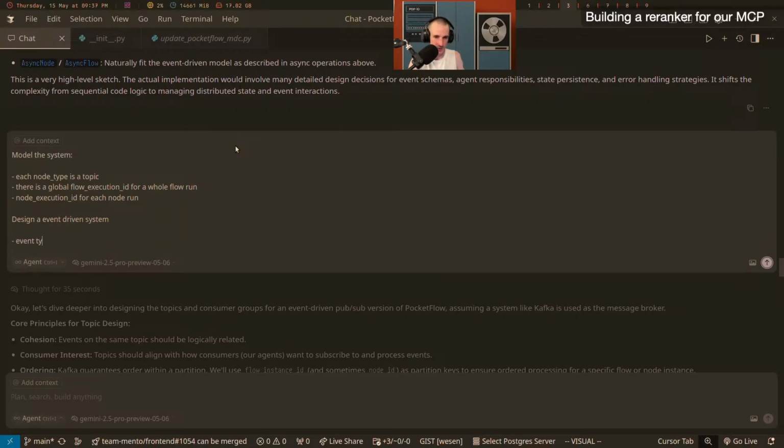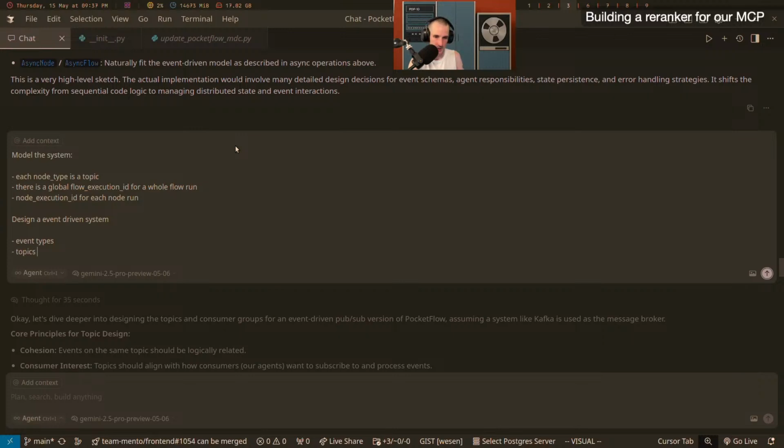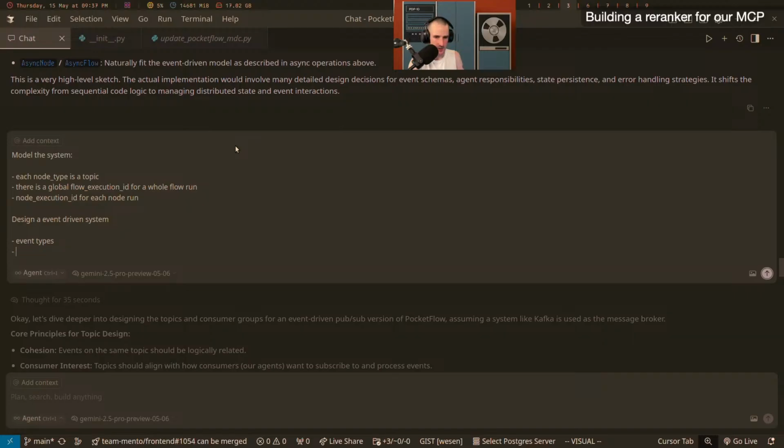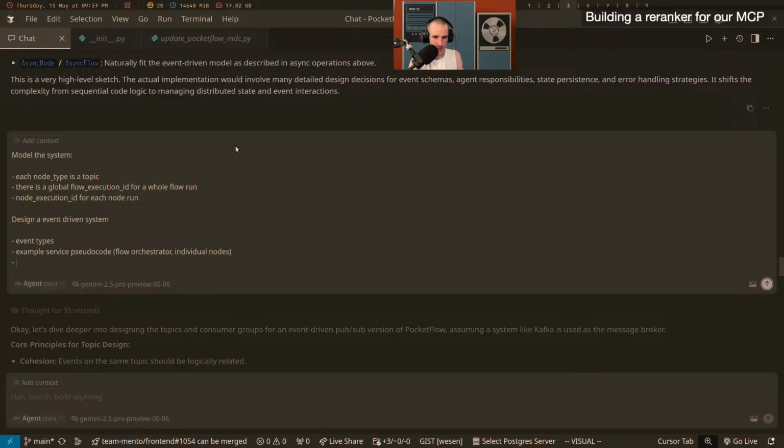So event types, topics. Well, I guess event types, service pseudocode, example service pseudocode, orchestrator, flow orchestrator, individual nodes. So hopefully we'll get one of the examples that I'm interested in. And then example service pseudocode, and then PlantUML.